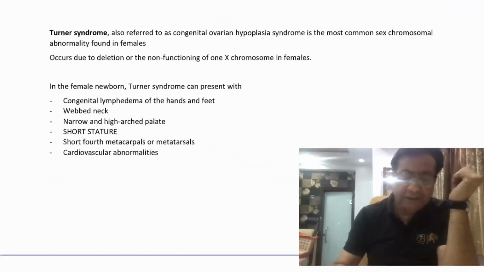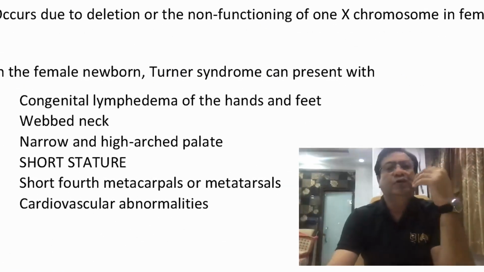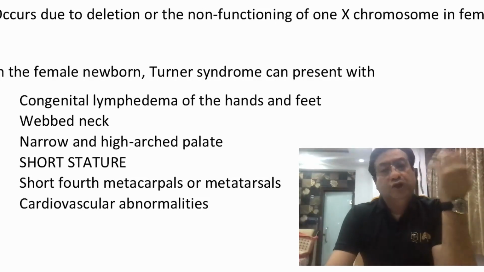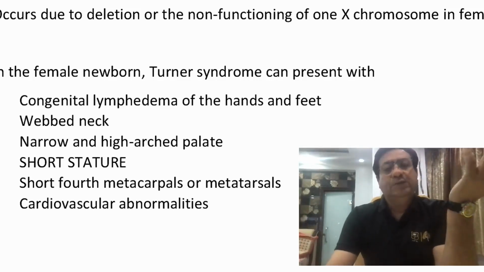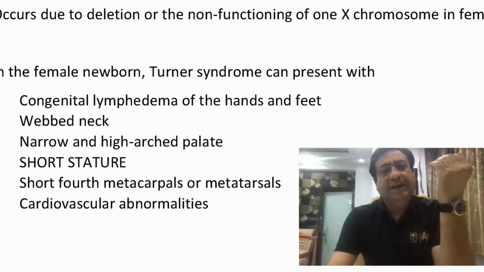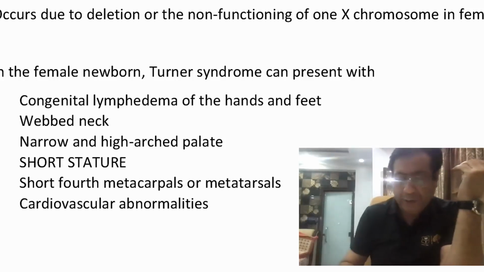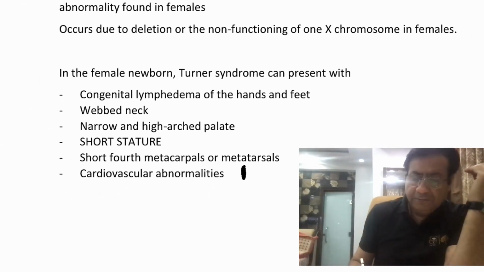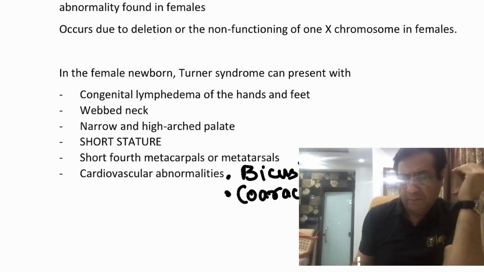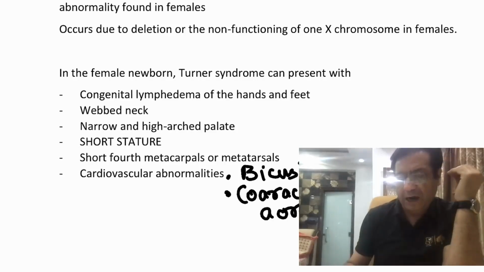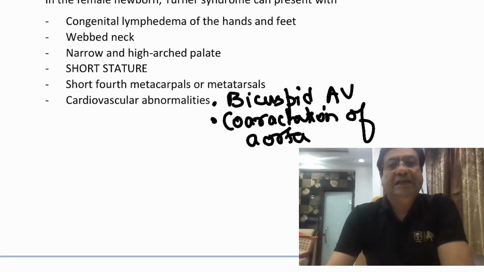What can be the manifestations of Turner syndrome? Well, the manifestations can include short stature, a short neck, webbed neck, widely spaced nipples, cubitus valgus. Cardiovascular abnormalities are one feature of Turner syndrome, which I often teach in my classes, especially bicuspid aortic valve and coarctation of aorta. These are two important cardiovascular manifestations that you can see in Turner syndrome.